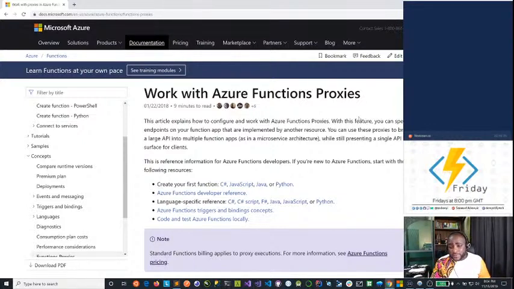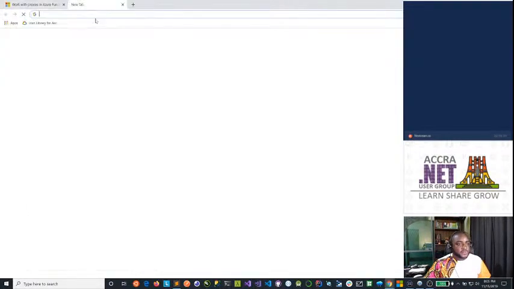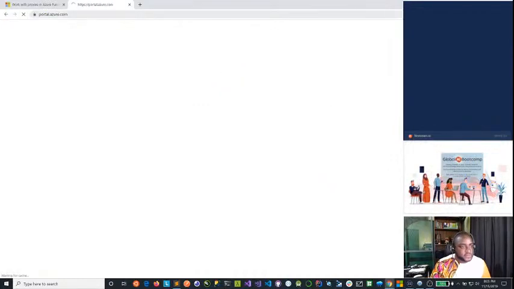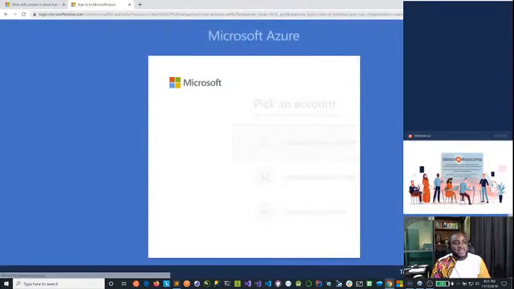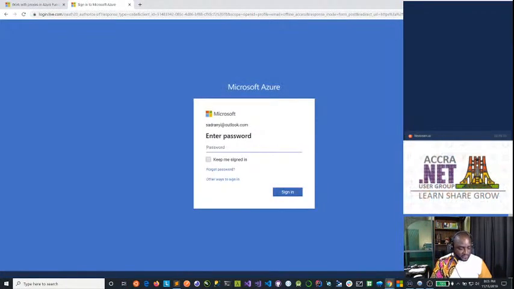I'll also talk about how you can modify requests, both backend requests and responses, when you use proxies. It allows you to do some manipulations of it. So to do this, as usual, let's go to my portal. I think I have it logged in, so let's get this done.